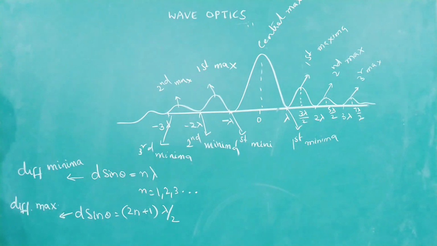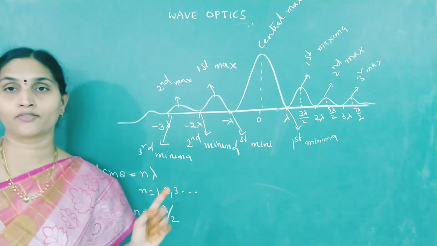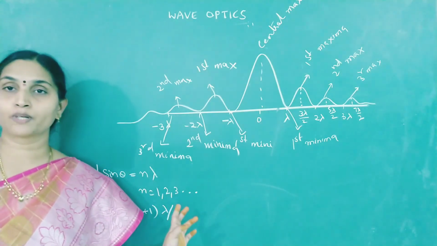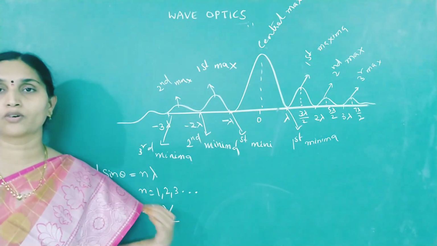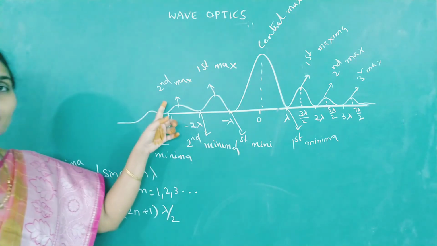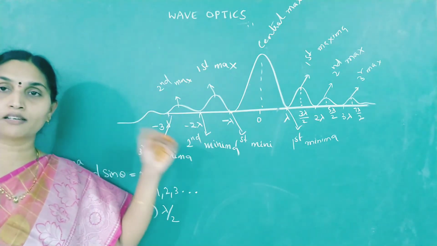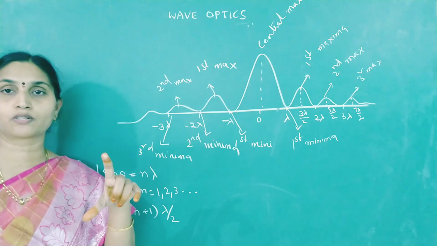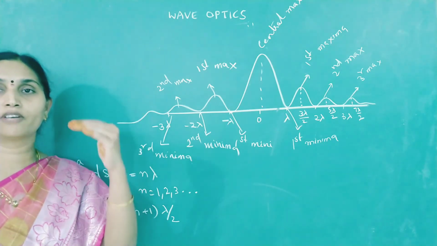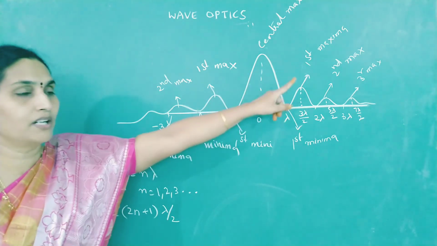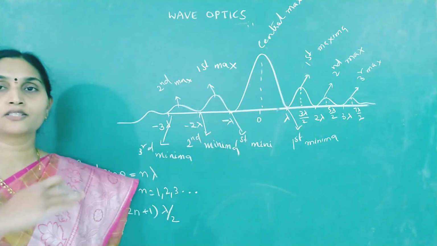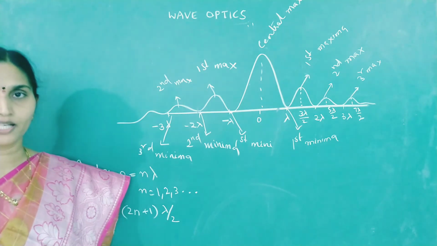See, you are clearly observing the difference between interference and diffraction. What are the 2 points that you can say regarding the difference between interference and diffraction? Interference is by superimposition of waves coming from 2 different coherent sources, S1 and S2. But diffraction is due to interference between the secondary wavelets coming from the same source, from the same slit, but from various parts of the slit. Here intensity is not uniform in diffraction, whereas intensity is uniformly distributed in case of interference.